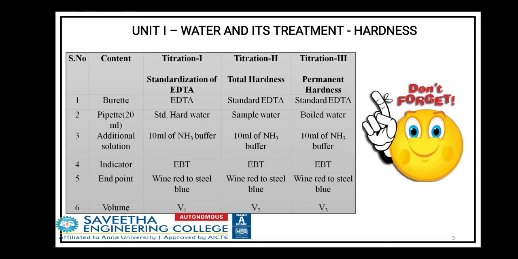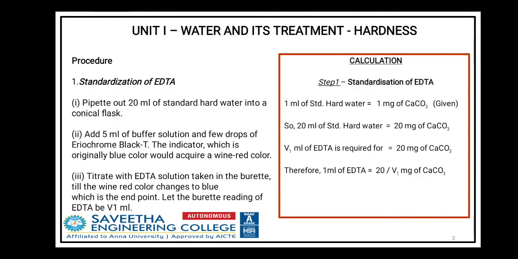Here we are going to do 3 different titrations. The first titration is the standardization of EDTA. For this, we take 20 ml of standard hard water, prepared with calcium carbonate alone.